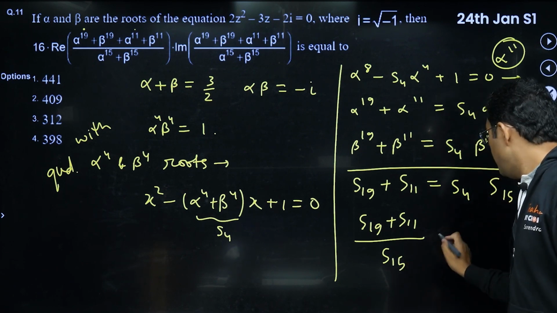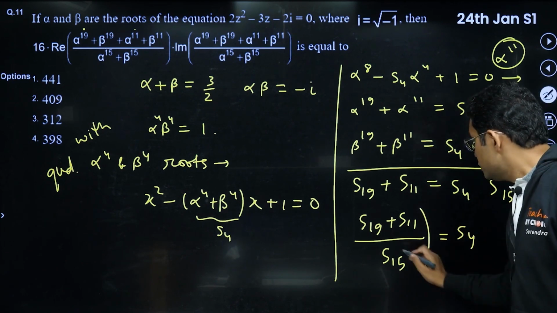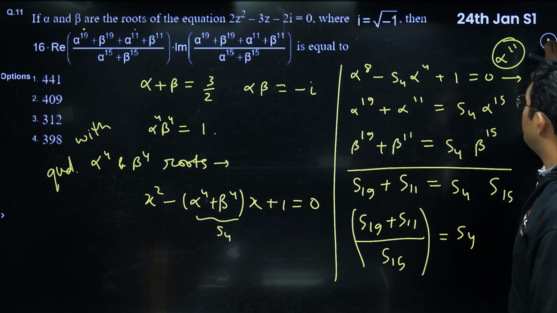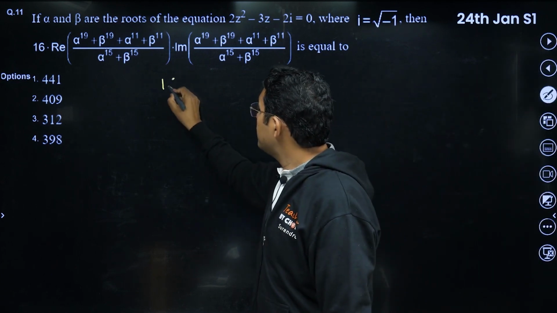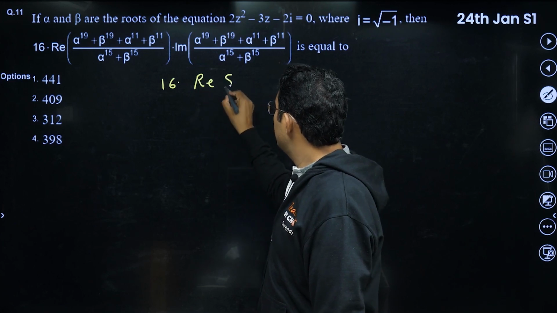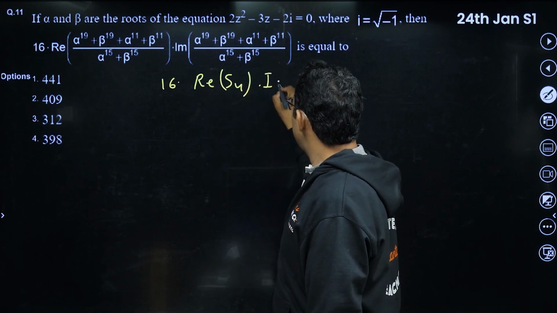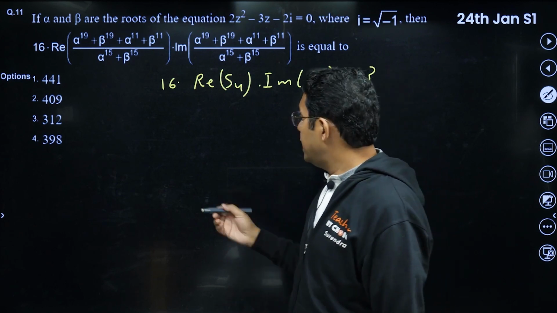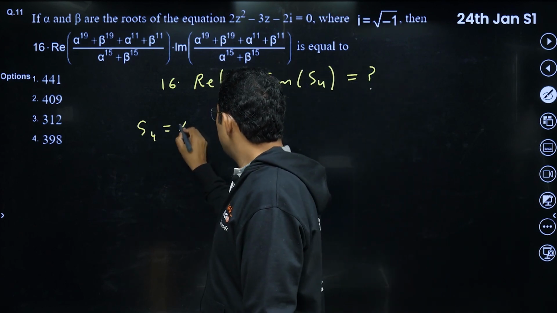So S15 here is equal to S4. You can see that the real part of S4 times the imaginary part of S4 is all we need to find. What we are looking for is 16 times the real part of S4 into the imaginary part of S4. Now we have to find S4, and S4 is nothing but alpha power 4 plus beta power 4.